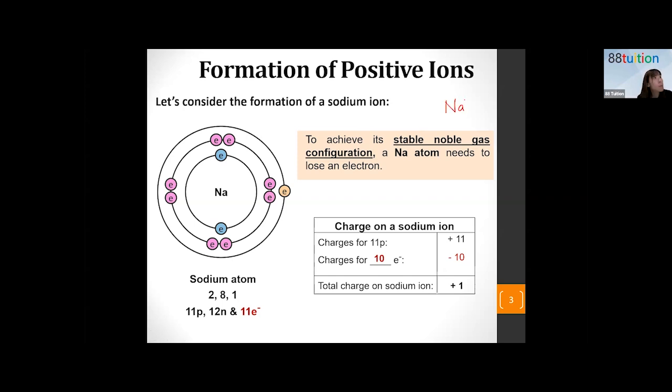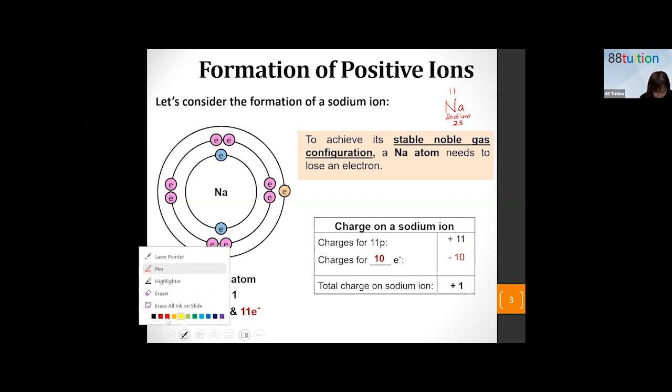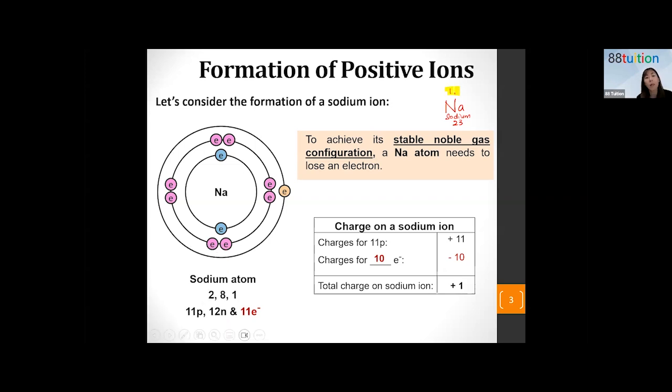So sodium actually looks like this. If I were to copy what I see in the periodic table, there's an 11 here. Then they write down the name for sodium, and then 23 is at the bottom. Now, whenever we do electronic structure, we are only more or less interested in the number of protons. Why? Because it will tell us the number of electrons.